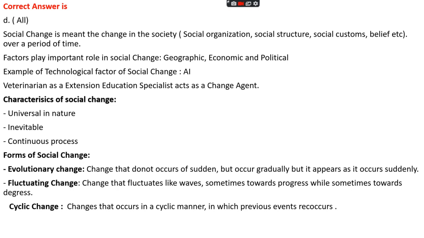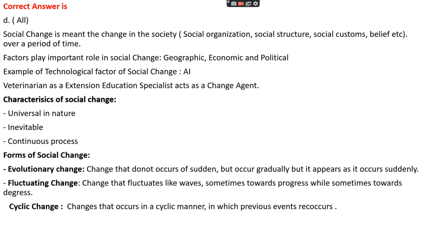It is happening everywhere, so it is universal in nature. Second, social change is inevitable. That is, human beings are selfish creatures. They are not satisfied in the same condition and always want some kind of change. So social change is necessary and it is inevitable. Also, social change is a continuous process. No drastic change happens; it is a slow, gradual, continuous process.